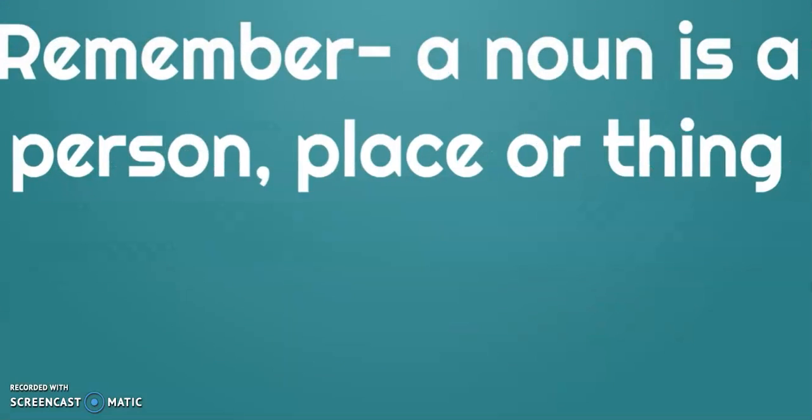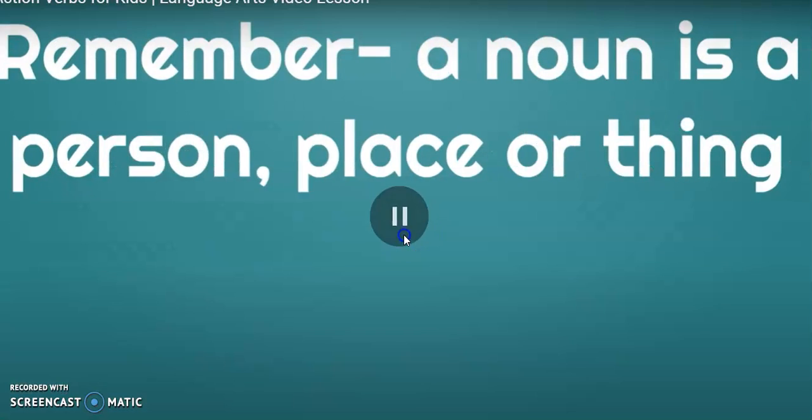Remember, a noun is a person, place, or thing. Recuerden que un nombre es una persona, un lugar o una cosa. A eso se refiere noun, ¿ok? A noun, o sea, un nombre, es una persona, un lugar o una cosa. Así que ya saben que noun hace referencia a persona, a un lugar o alguna cosa.